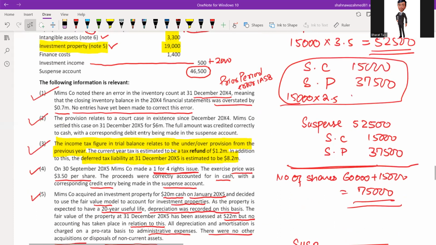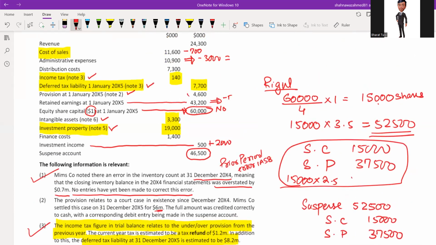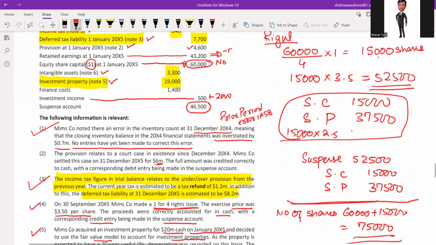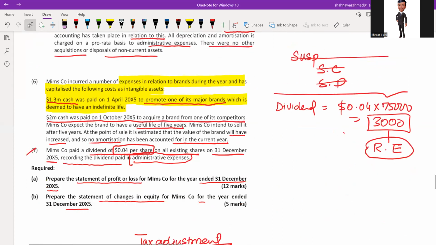Last is adjustment number 2, related with some provision. The provision relates to a court case that was existed since December 2004. M settled this case for 6 million. Let's see. Provision as at 1st January 4,600. There is a provision balance in the trial balance, 4,600 as a credit balance, is a liability. And the settlement was 6 million. The full amount was credited correctly to cash credit, with a debit entry being made in the suspense account.